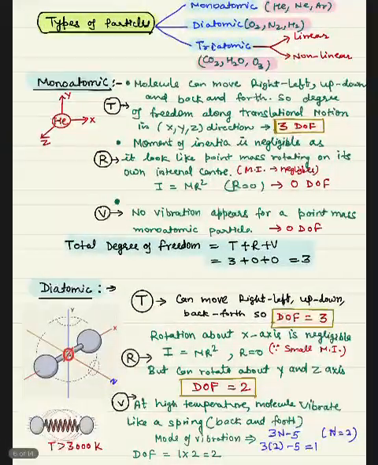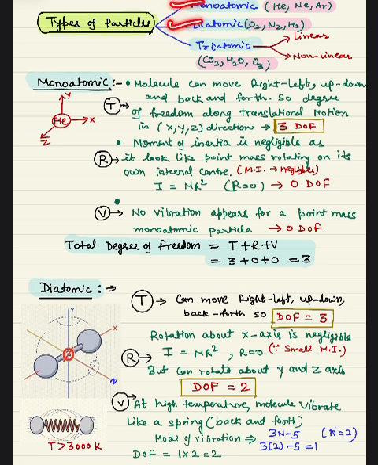Now we have 3 types of particles. We will find the degree of freedom for each: monoatomic, diatomic and triatomic particles. Triatomic can be linear and non-linear. Monoatomic particles can be helium, neon and argon, examples are there. So first we will find the degree of freedom for a monoatomic particle. The molecule can move right, left, up, down and back and forth, so the degree of freedom along translational motion will be 3.